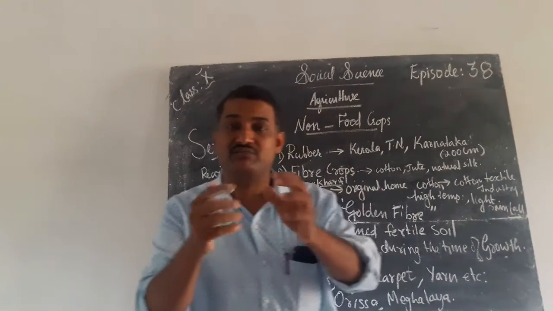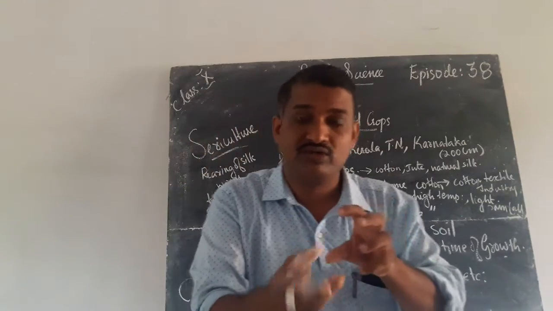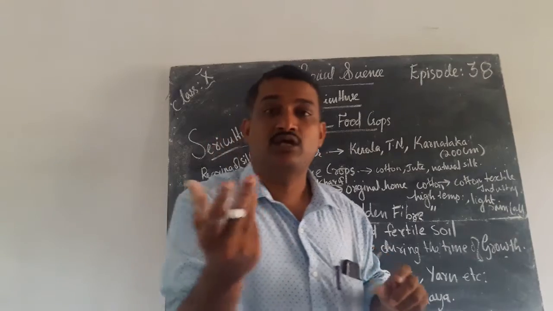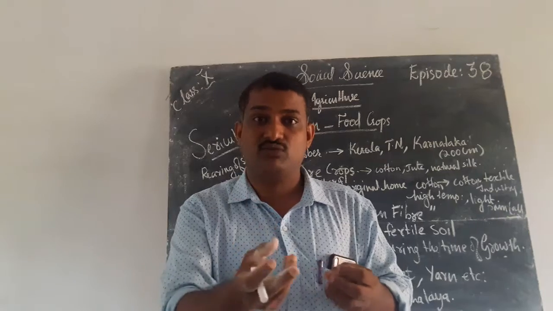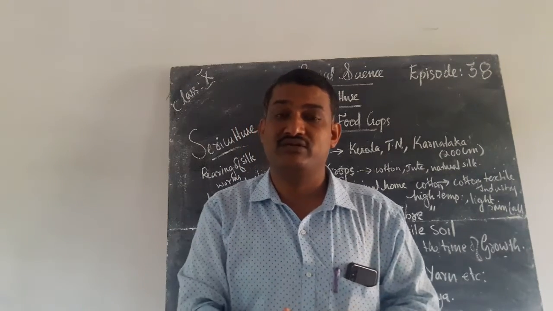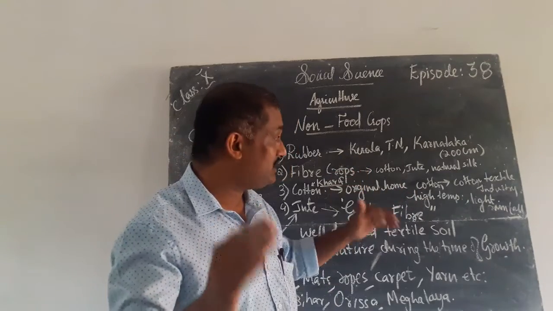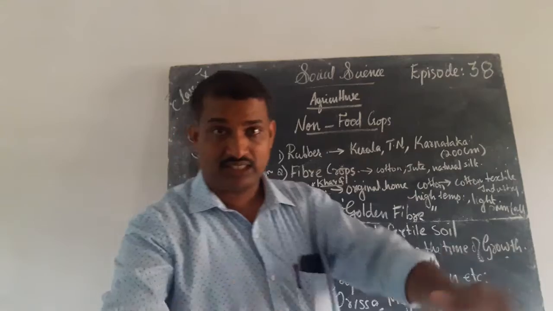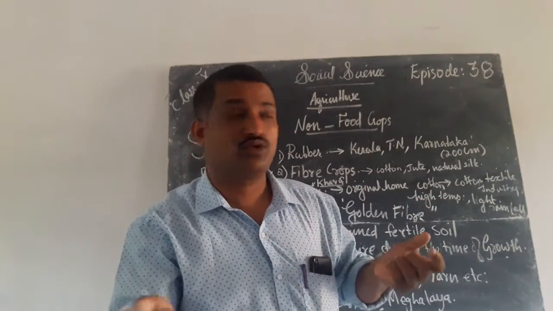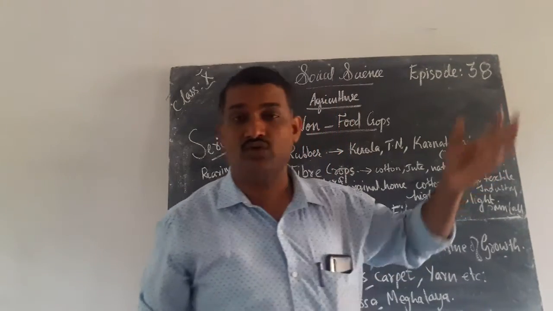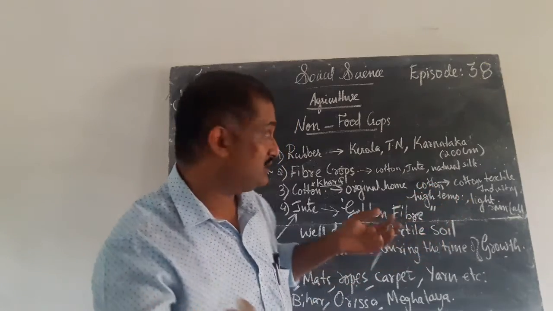The cotton will be extracted from cotton plants. From the cotton plants we take the cotton as a ball, and it can be used in the cotton textile industries. The cotton is the raw material. These raw materials are converted into finished products, or cotton clothes, by different processes in the industries.